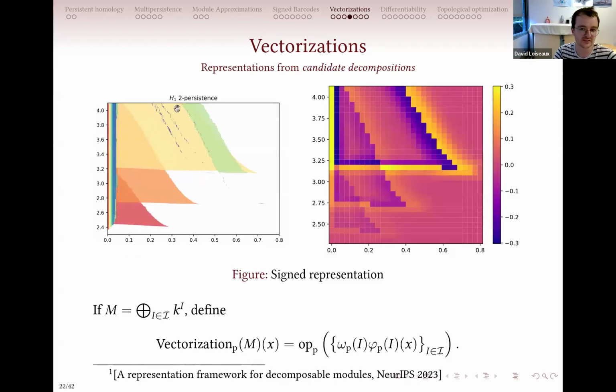But of course, these shapes contain a bit more information than just slices. So what you can do in general is represent a strategy that is derived from the strategy of Persistence Images, if you know it, which is to vectorize each shape, basically. If you are able to vectorize each shape, then you just have to sum them up together to get a vectorization of everything. So you vectorize an individual interval here, you weight it a little bit, and you use a permutation invariant operation to define your vectorization.